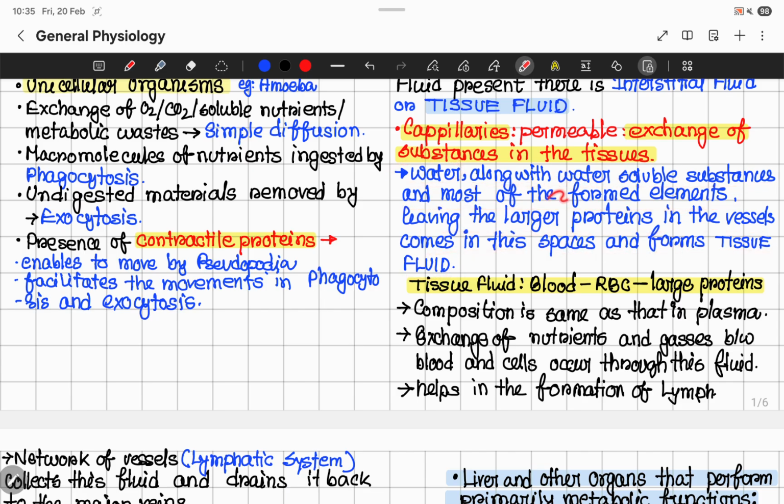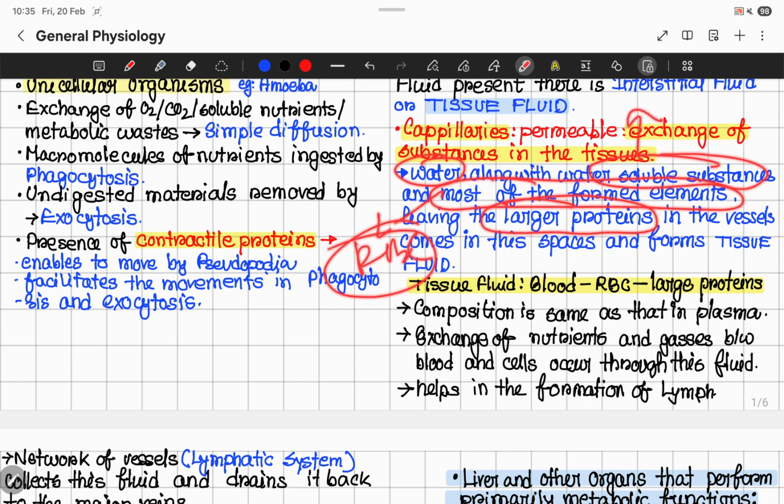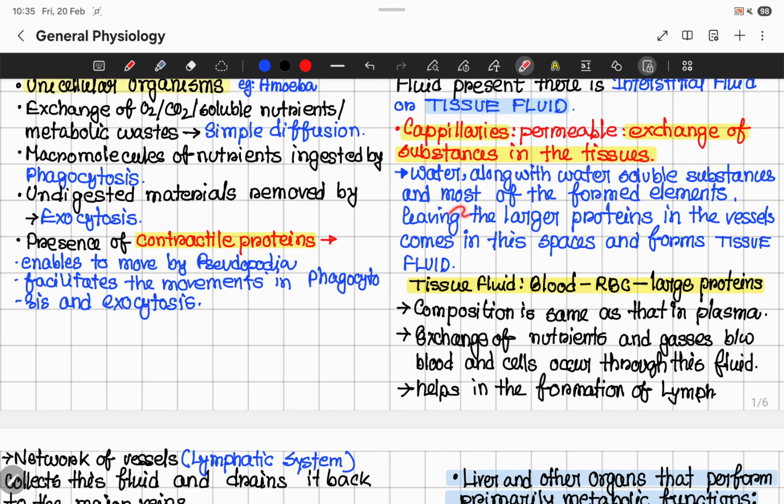Okay, so it leaves behind the large proteins, and water along with water soluble substances like glucose and most of the formed elements. Remember, RBC is not included in this. Okay, WBCs and platelets come, but RBC is not included in this.